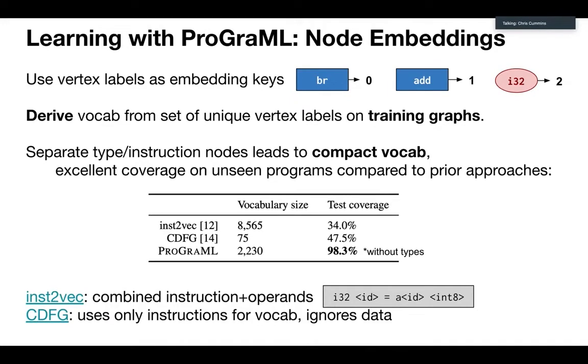So in this table we compare it against two prior approaches. InstaVec is a great paper from NeurIPS 2018, I think, which is a way of taking an LLVM IR statement and mapping it into an embedding. But because what they are doing is mapping an entire statement to an embedding, there is an infinite number of statements, so their vocabulary coverage is really poor. And another representation, which is CDFG, which came out, I think, this year at, I want to say, CC conference, which is great. It's a graph representation, but the problem is they just don't include everything that you would want to represent the program. So they don't include types, they don't include variables, they don't include operand order.